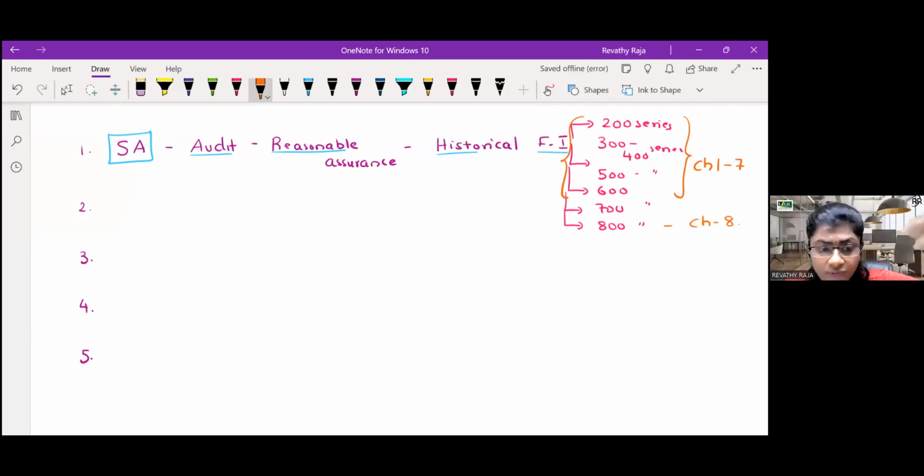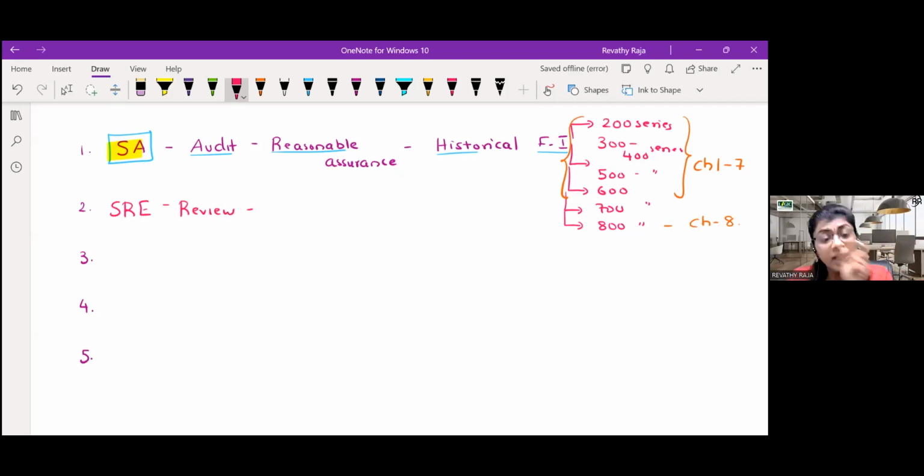Are we clear with the first set of standards, which is called SA? Can we go to the next set? After SA, we have standards called SRE, standards on review engagement. Like SA is for audit, SRE is for the review engagement.